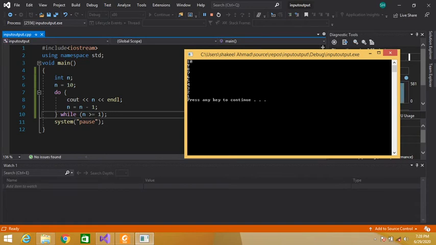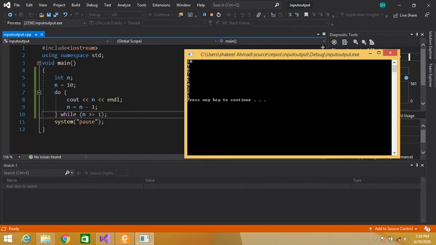Yes, so this condition becomes true. The control will again enter the body of the do while loop, and the value of n, which is 6, is displayed on the console window, and a new line. Again 6 minus 1, 5. This 5 is assigned to this n variable, so n contains 5. 5 is greater than 1? Yes, so this condition becomes true. The control will again enter the body of the loop. So 5 is displayed.